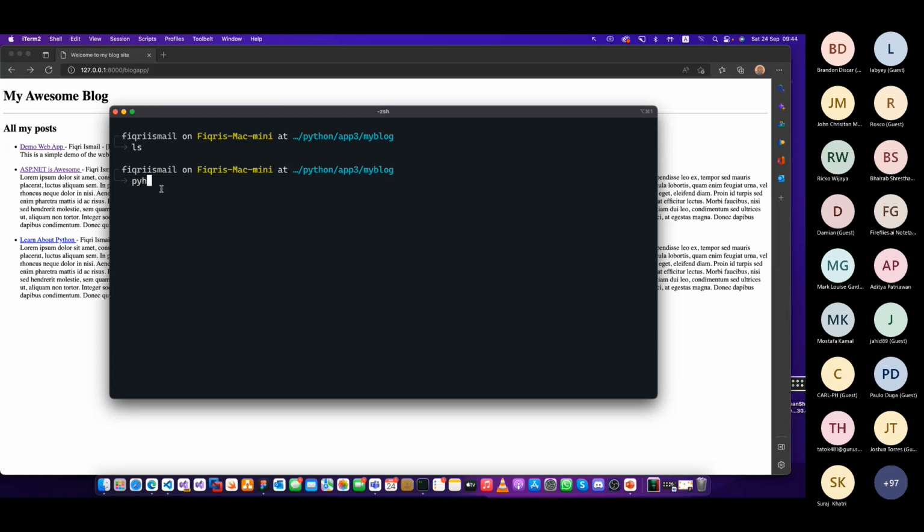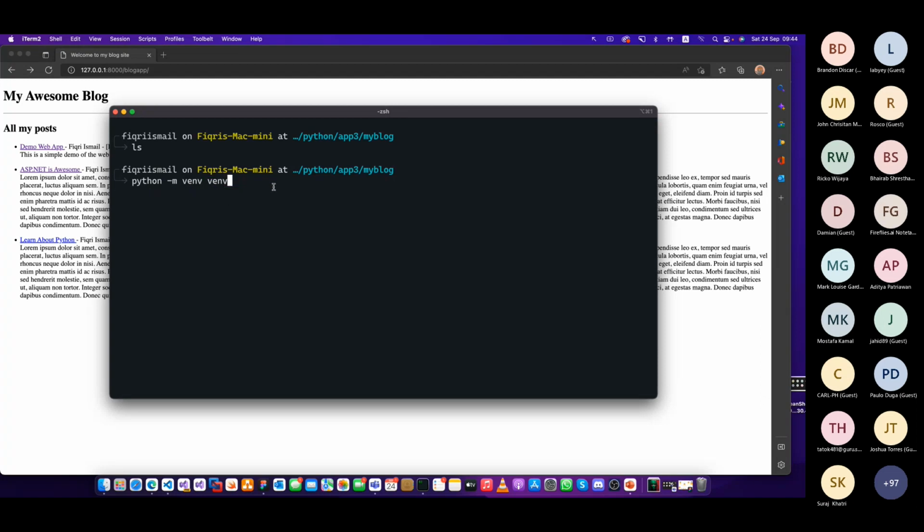This is how you create it. You just say python -m, which is for modules, and then venv. This is the module we're going to execute, venv. It's called the virtual environment. After that, you can give any name you want. You can say my virtual environment, whatever it is. Normally by practice, we use the same name, venv, right? So you're going to say python -m venv. This is the command, and this part you can give any name you want. So for now, I'll just give the same name. This is how to do that, right?